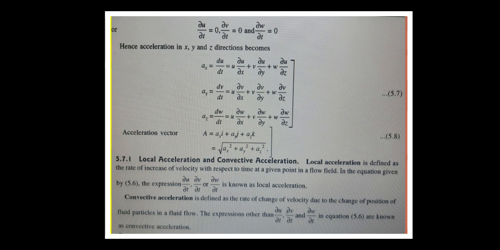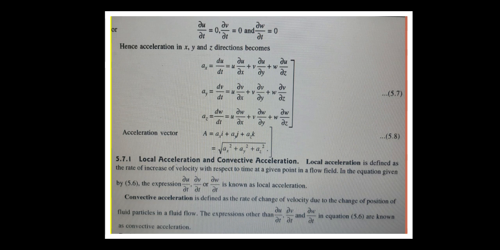This expression is known as convective acceleration, right? So the local acceleration is where the rate of increase in velocity with respect to time is considered, whereas for convective acceleration, there is a change in the position of the fluid, right?